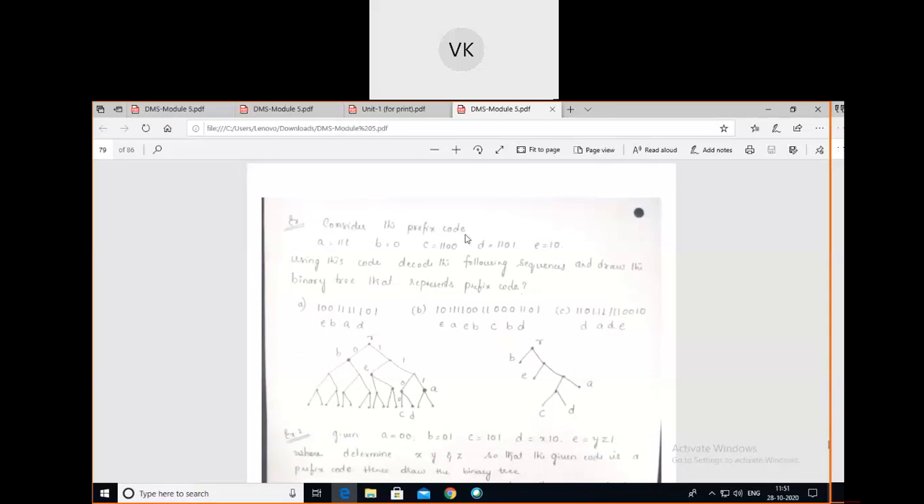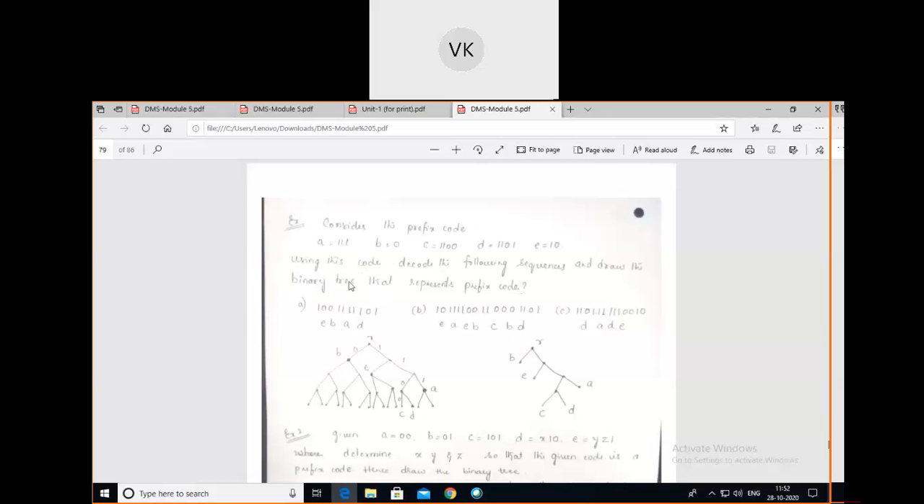Consider the prefix code A, B, C, D, E. Okay, A, B, C, D, E are the symbols having the prefix codes: triple ones 111, 0, double one 11, double 0 00, double one 0 110, 1, and 10 for the symbols A, B, C, D, E respectively. The question is, using this code, decode the following sequences and draw the binary tree that represents the prefix code. We are going to draw the binary tree for this sequence of symbols.